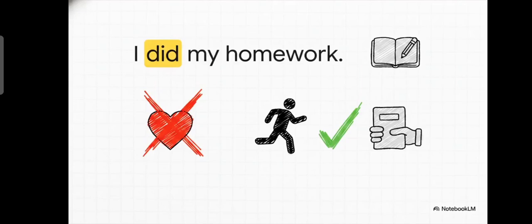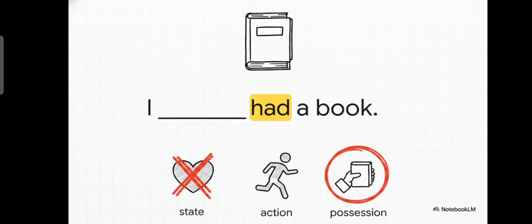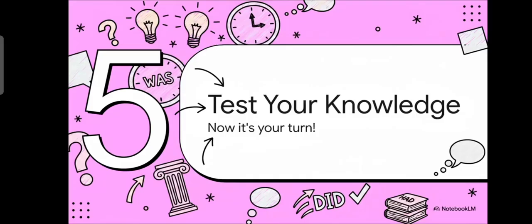It fits perfectly. And to complete the set, I had a book. Is a book a state or an action? Of course not. It's an object. It's something you own, something you possess. So we use had. See how easy that is when you just ask that one little question? All right, I really think you've got this. But the absolute best way to make sure something sticks is to put it into practice. So let's do a quick little knowledge check.